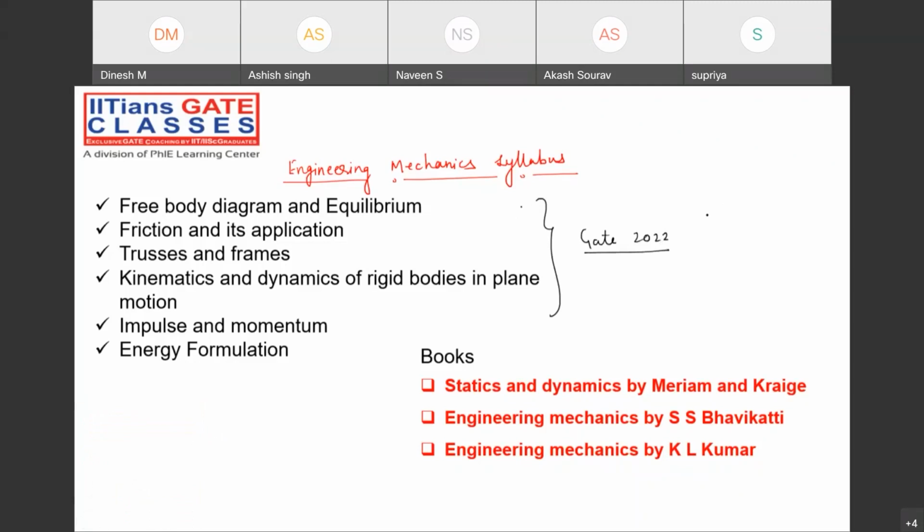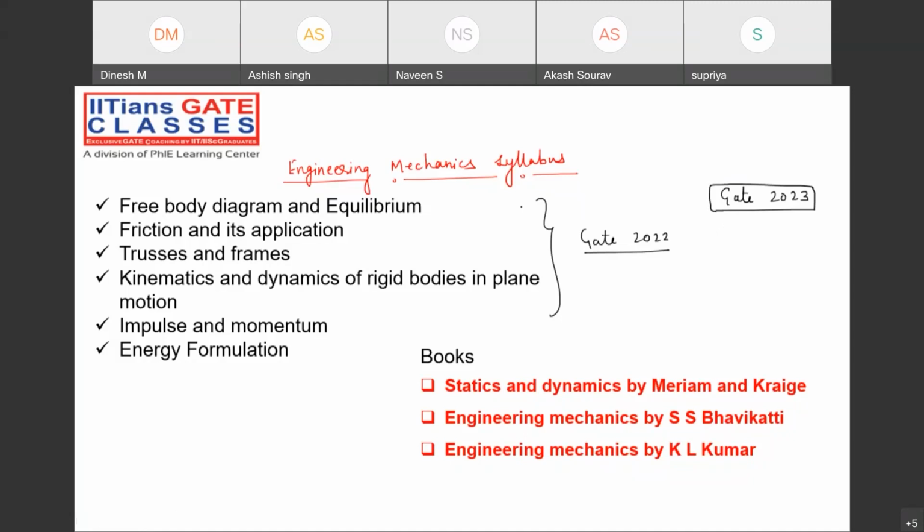I'm going to cover this subject in such a way that those who want to write the GATE examination next year, 2023, will get some idea, and I'm going to discuss some questions so that those who don't have the basics will get a basic idea about the subject as well as many concepts, so that you can appear in the GATE examination also and solve all the previous year questions asked in GATE.